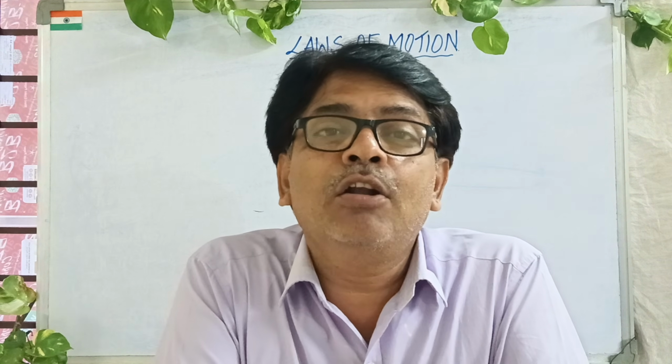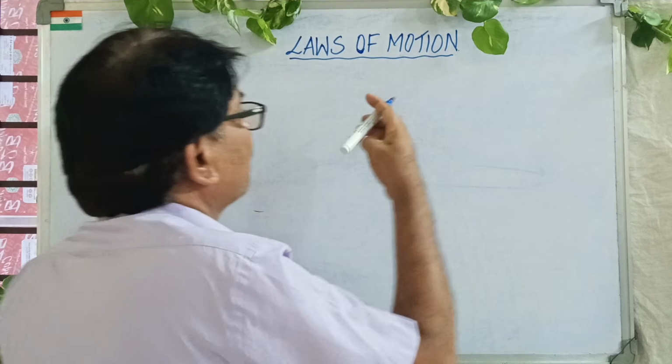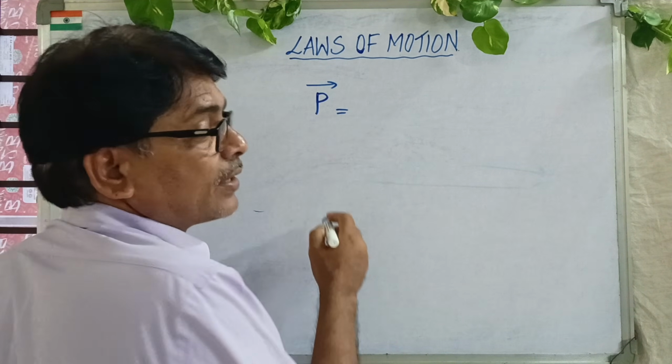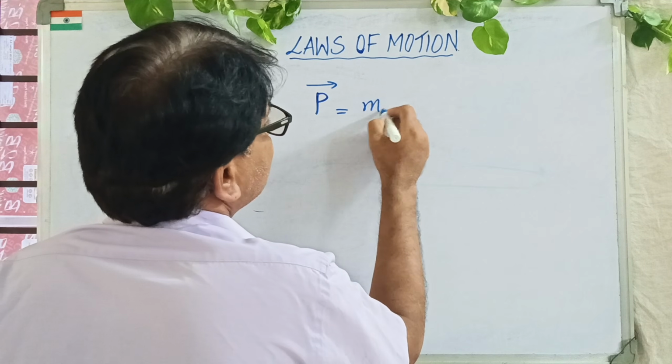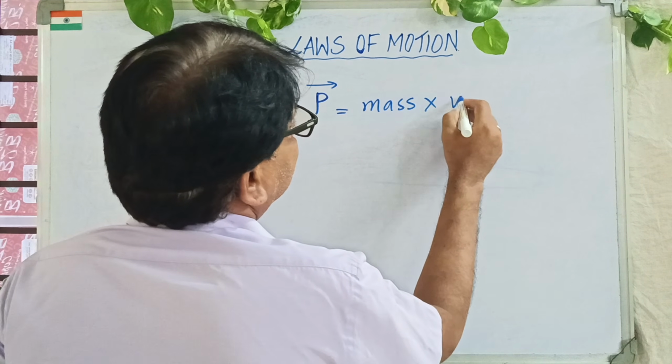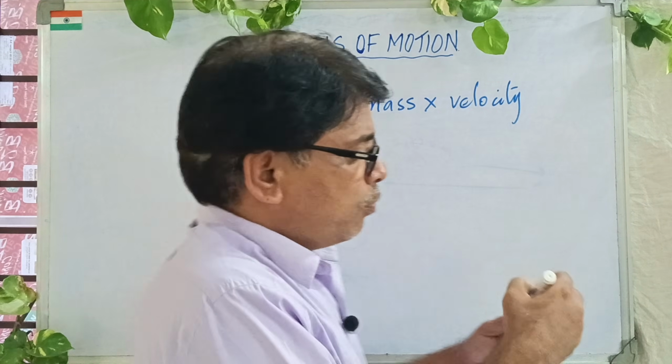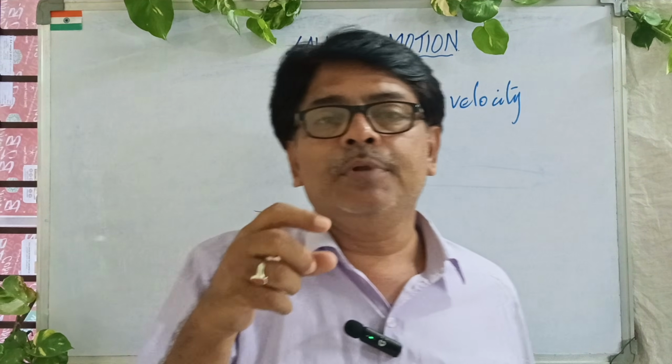Now, continuing, we'll see Newton's second law of motion. Before going into the second law of motion, it is very important for everybody to know about momentum. Right? Momentum is represented by P bar, because momentum is a vector quantity. Momentum is mass into velocity. Both play a great role. In momentum, mass plays a great role, and velocity also plays a great role.